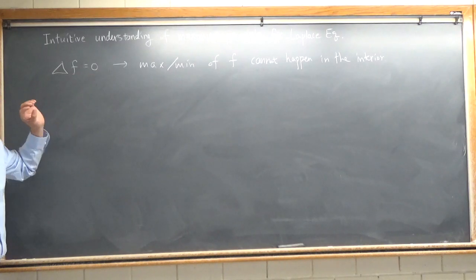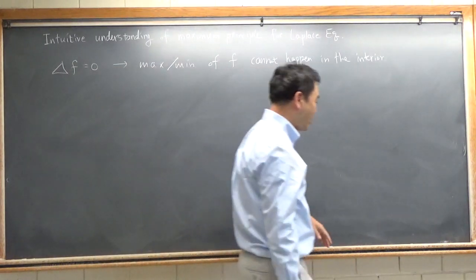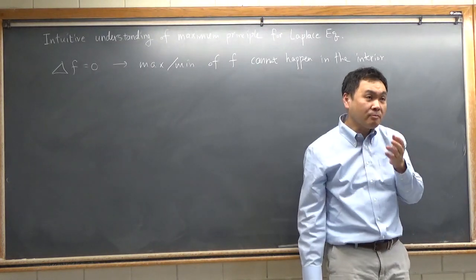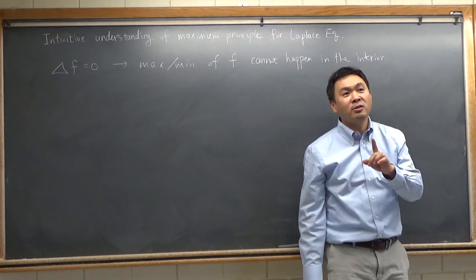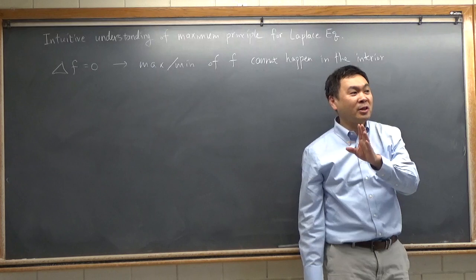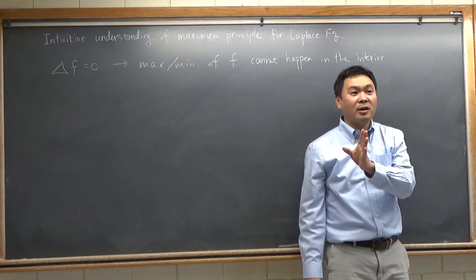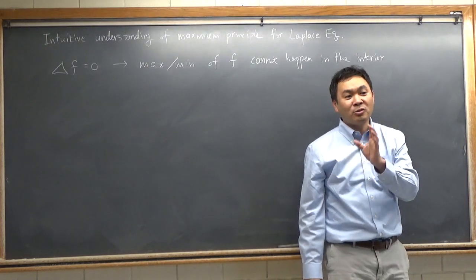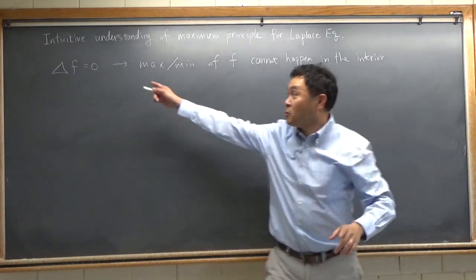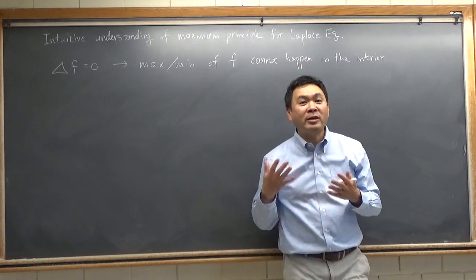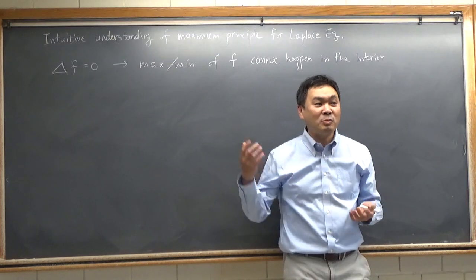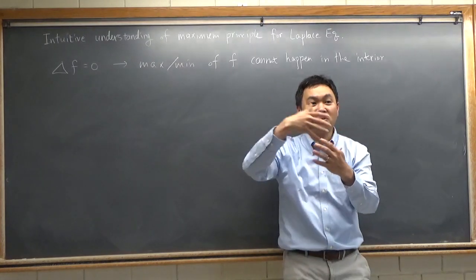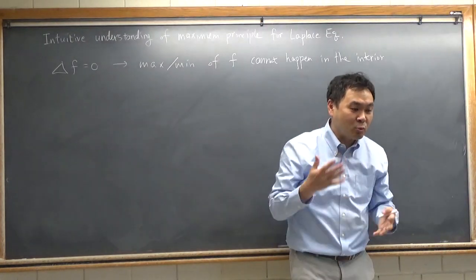why this is true in a very intuitive sense, because I gave you two different meanings of the Laplacian, right? The first meaning was that you first take the gradient vector field, and then if you take the divergence of the gradient, that's the same as the Laplacian. And since it's equal to 0, it says that the gradient vector field is divergence free, which means that over any domain, the flux of the gradient vector field would be 0. That was one meaning of it.